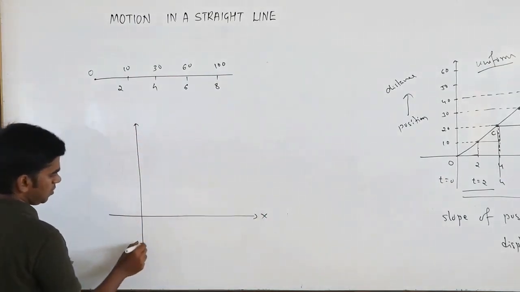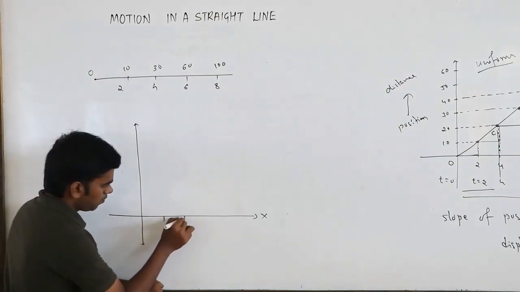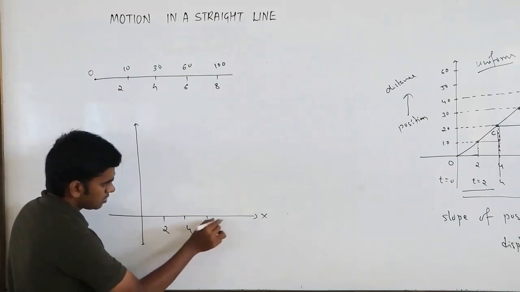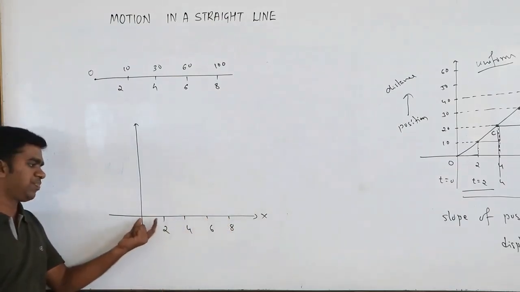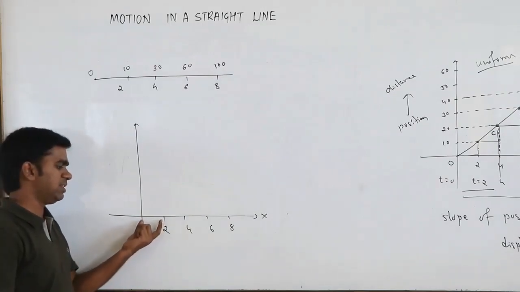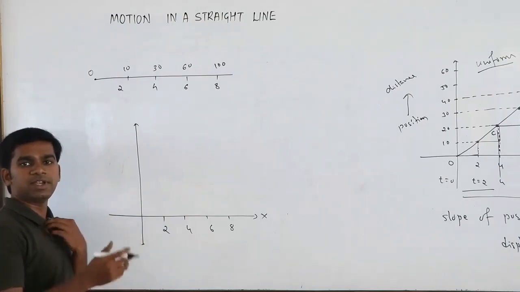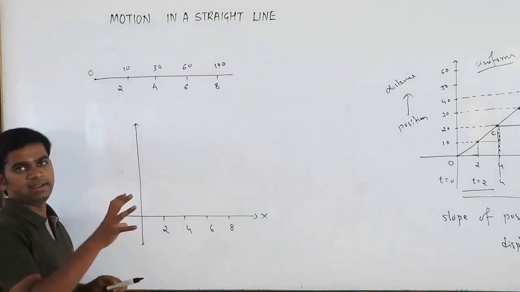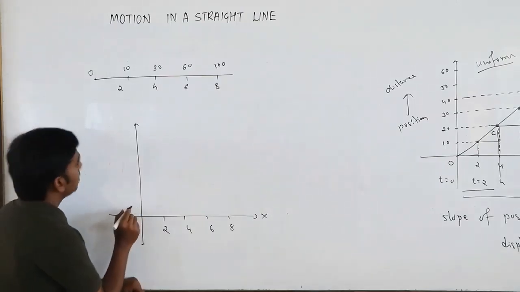Y, x. So now 2, 4, 6, 8. You have to write about what value you are taking also. Suppose here one division or 1 centimeter equals what? 2 seconds. You should practice writing the scale, so that will help you in the practical. So here how much do you want?